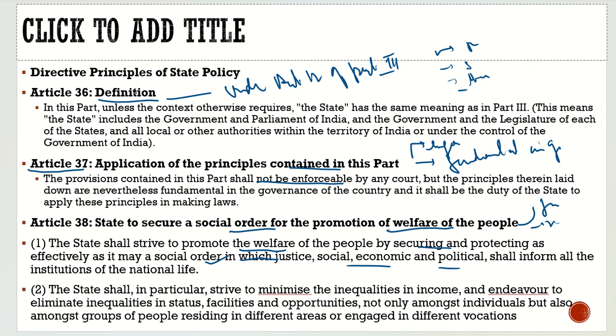Then second, the state shall in particular strive to minimize the inequalities in income and endeavor to eliminate inequalities in status, facilities, and opportunities. For the same work, the same salary should be given, whether you belong to any caste, any creed, any sex. If you are working the same, then the state should give you the same pay.